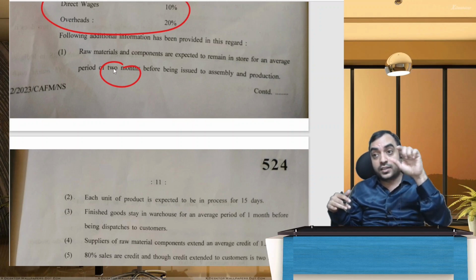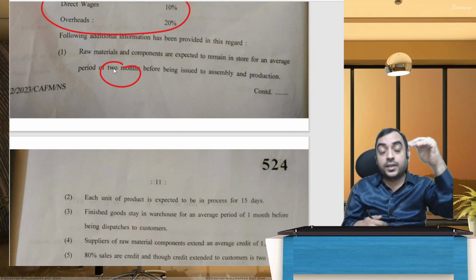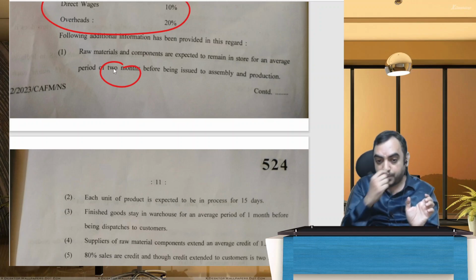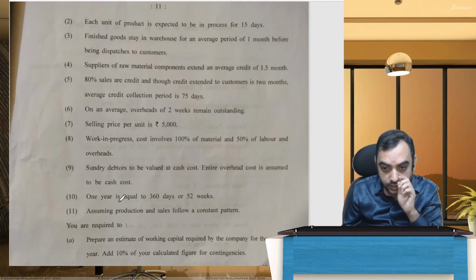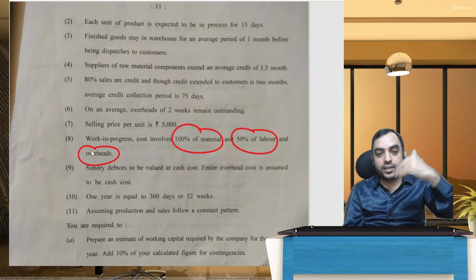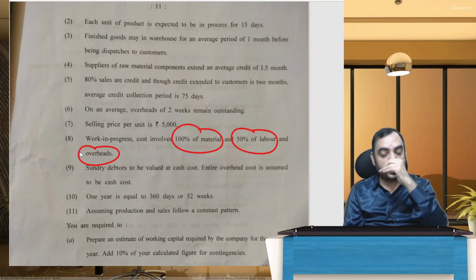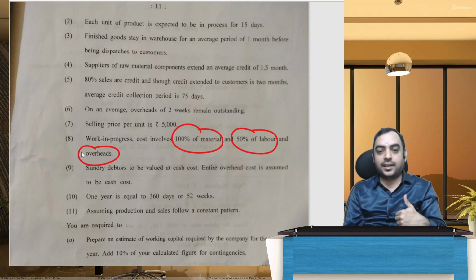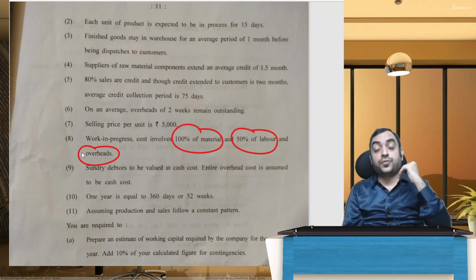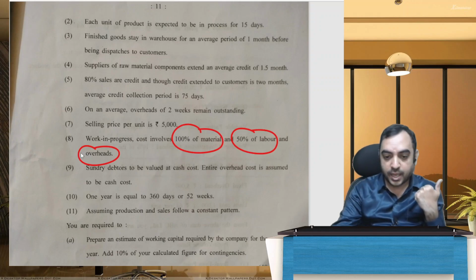Then you prepare the working capital estimation. Start with current assets, under that raw material: annual consumption into holding period by 12 months. WIP, I think they told WIP involves 100% of material, 50% of labor and overheads. Proportionately calculate. Similarly, you calculate the debtors on the selling price basis, subtract the current liabilities. Current liabilities means creditors should come. Then creditors for overheads should come. Then creditors for wages also should come. That will give the working capital estimation.